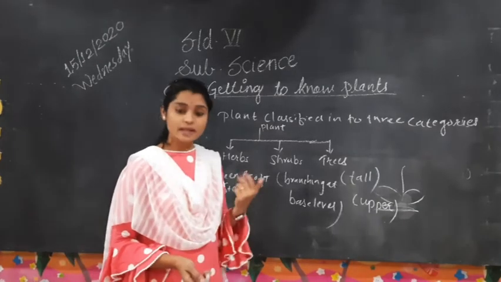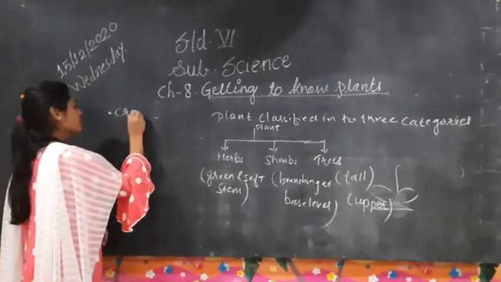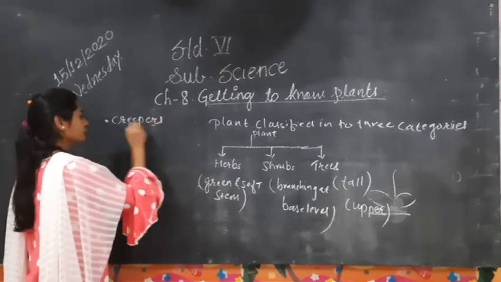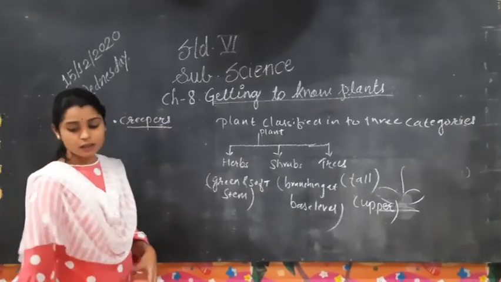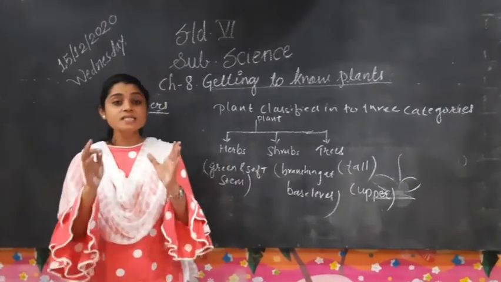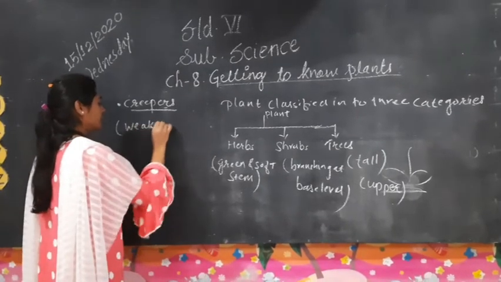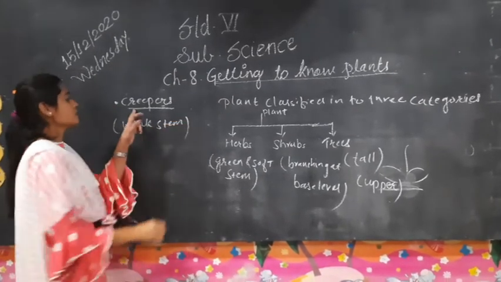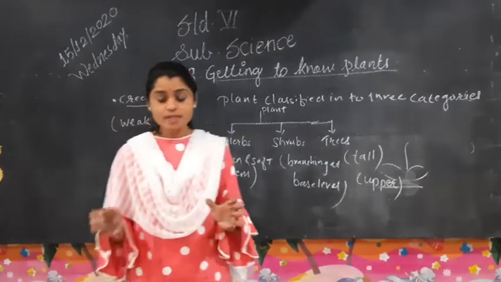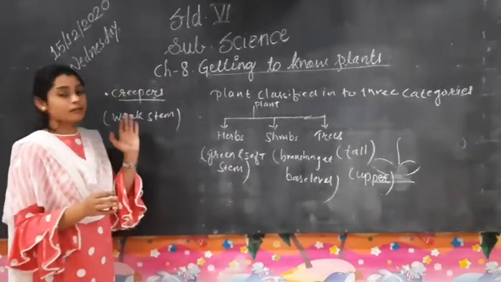Then come to the next topic, creepers and climbers. What are creepers? Creepers are plants with a weak stem that cannot stand straight.